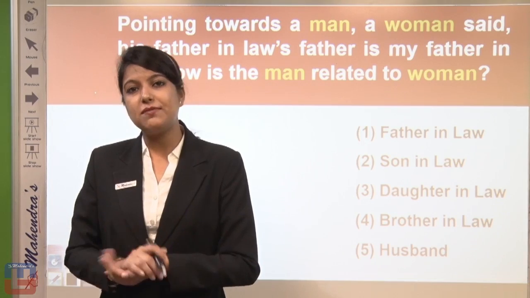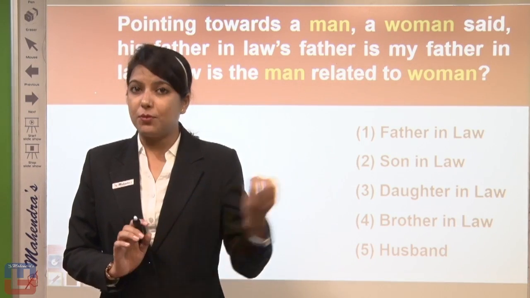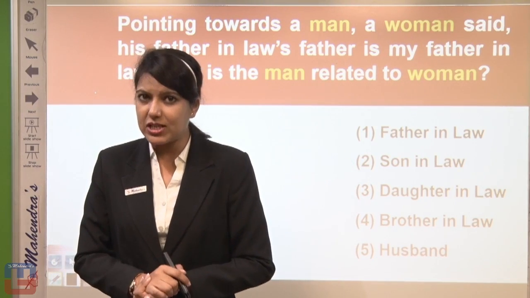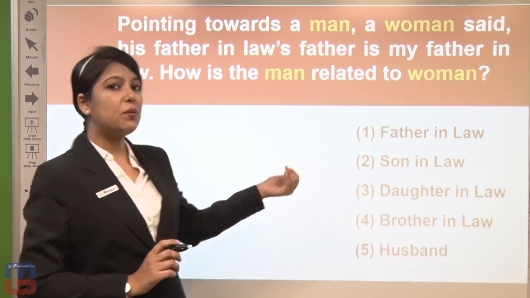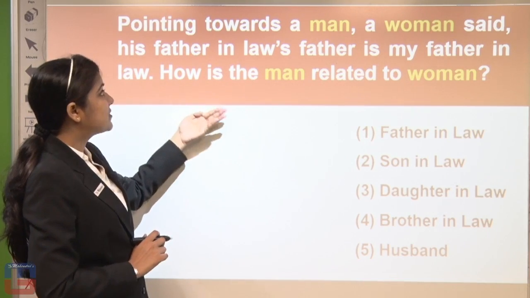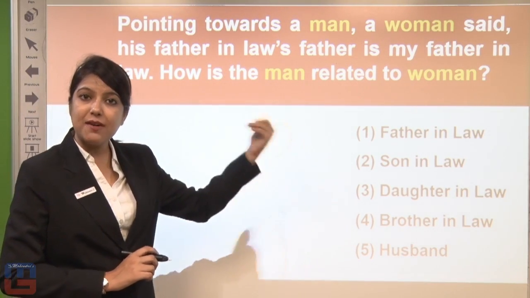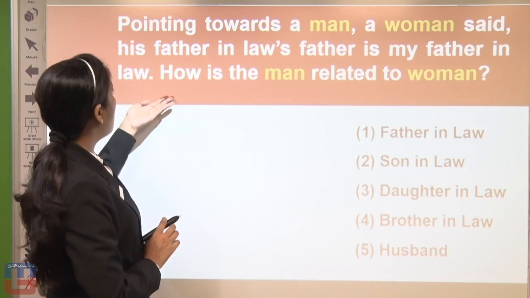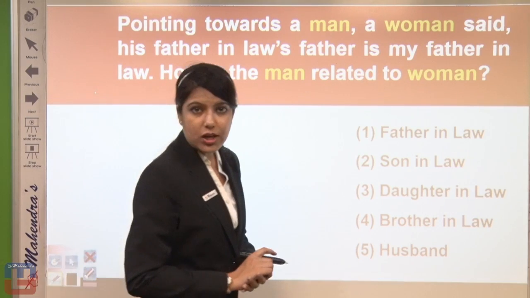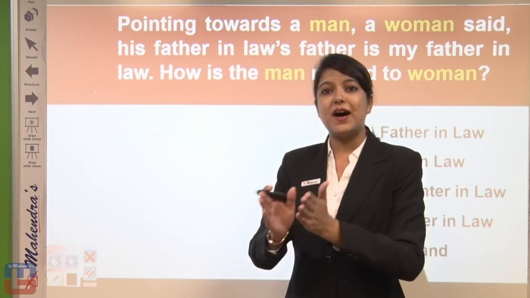Now we will see question by question. Let's look at this first type of question, the indicating direction type. Here in the question it is asked: pointing towards a man, a woman said, his father-in-law's father is my father-in-law. So how is the man related to the woman? That means the woman is talking about a man's father-in-law.